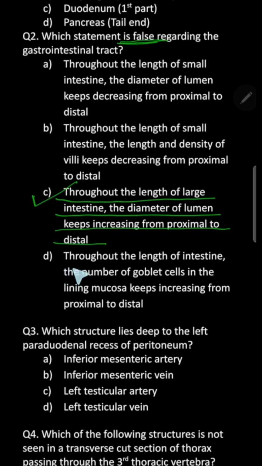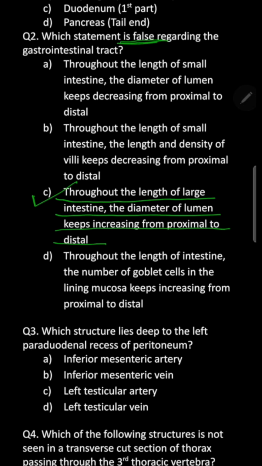The D option says that throughout the length of the intestine, the number of goblet cells in the lining mucosa keeps increasing from proximal to distal. This also is correct, of course, because as the food propels down into the length of the GIT, it keeps becoming hardened. The reason is the water is being absorbed.